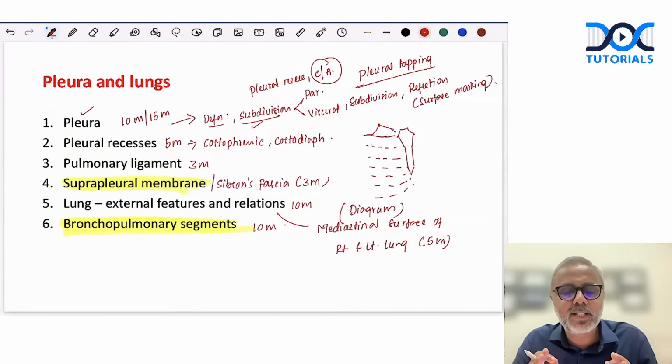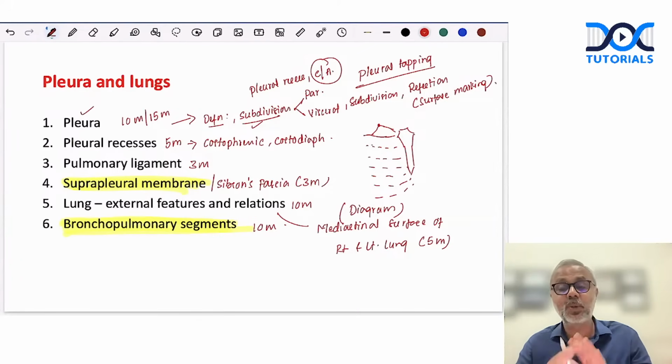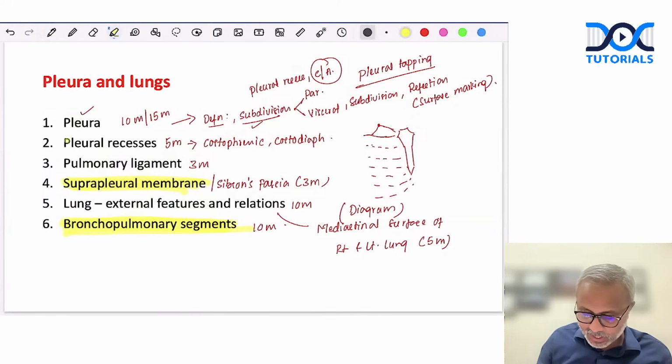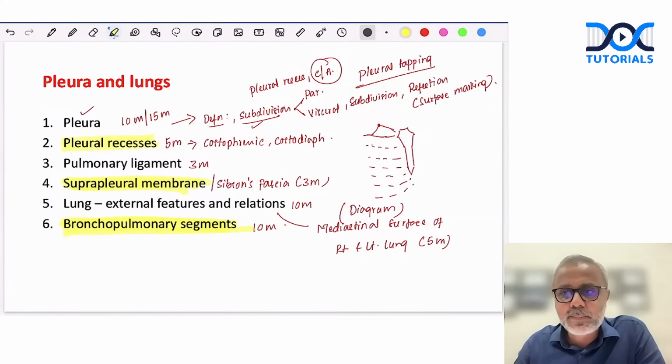But there are high chances that every exam will have a question on bronchopulmonary segments, then mediastinal surface of the lungs, and also the pleural recesses. These are the three topics that I would never skip if I'm preparing for my first MBBS exam. Right? Done.